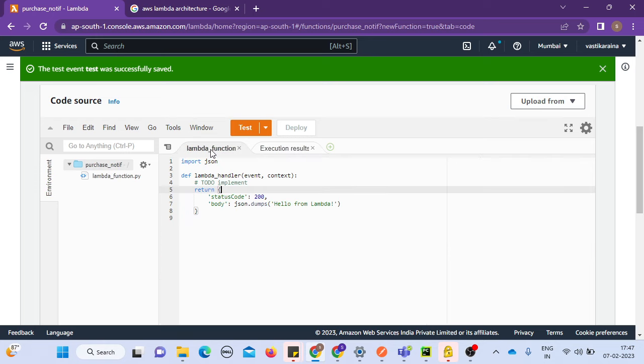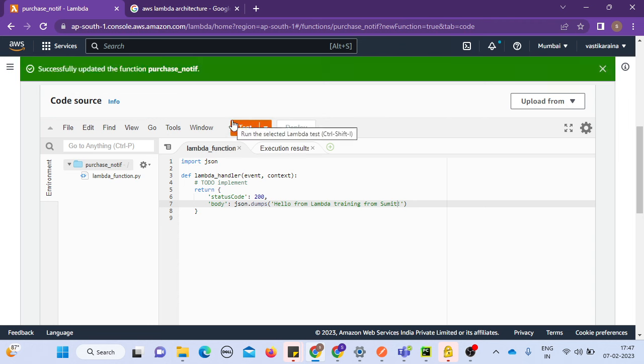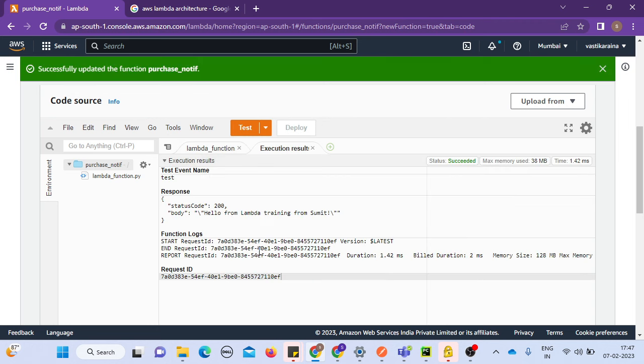Now go back to this tab again, Lambda functions, and you change something: Hello from the Lambda training from Summit. Here we go. And you just see that it says changes not deployed. There's a new label that appeared here. It will appear only if there are new changes. So you can go and hit deploy, and it will deploy this for you. So now you can run it again. Here you go. So you can see hello from Lambda, training from Summit.